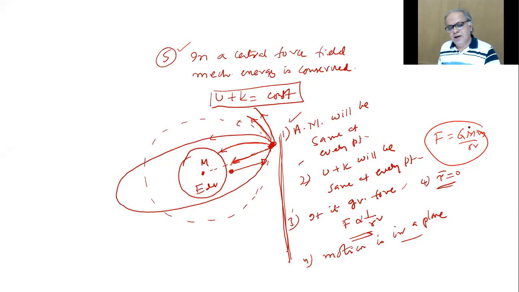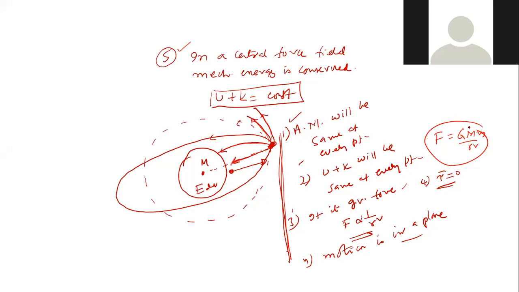Sriya, can you tell me the consequence of a force being central, quickly, in your own words? The first one implies that the net external torque on the mass will be 0.